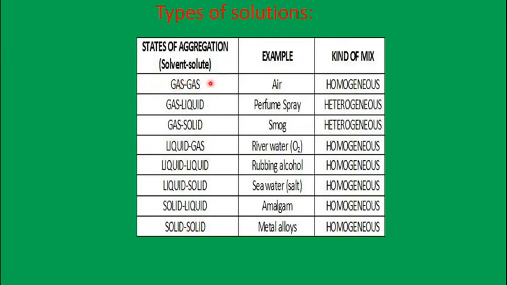Now what are the examples? One main example of a gas and gas solution is air. Air is a mixture of so many gases. 78% of the air is nitrogen and 21% is oxygen, and the remaining 1% is other gases like noble gases and dust particles. But can we identify them? Are they physically separated? So what kind of mixture will it form? It forms a homogeneous mixture. Though it has nitrogen, oxygen and different gases, air is a homogeneous mixture of gas and gas.